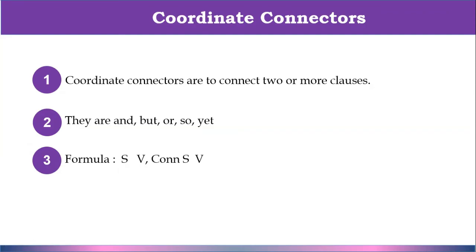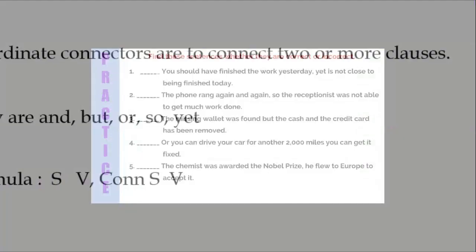In conclusion, the function of coordinate connectors is to connect two or more clauses, and they consist of and, but, or, so, yet. You can also use the formula: subject, verb, connector, subject, verb.